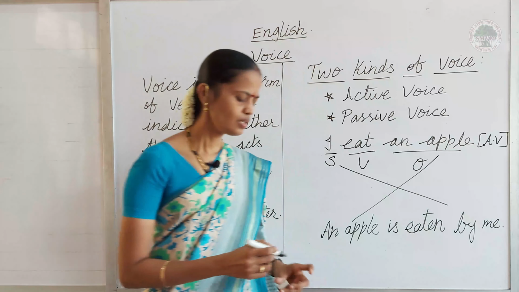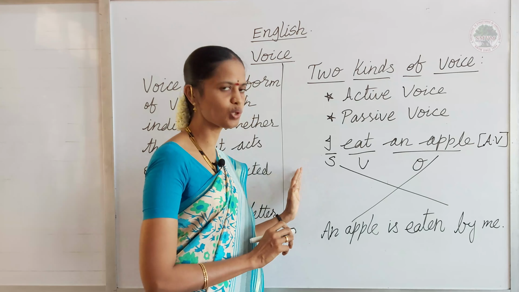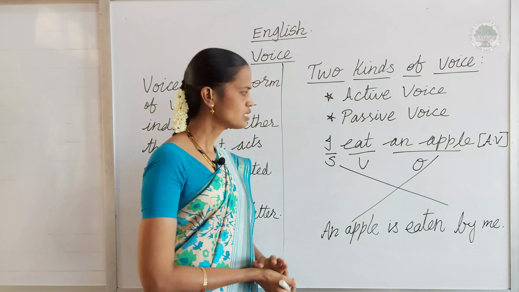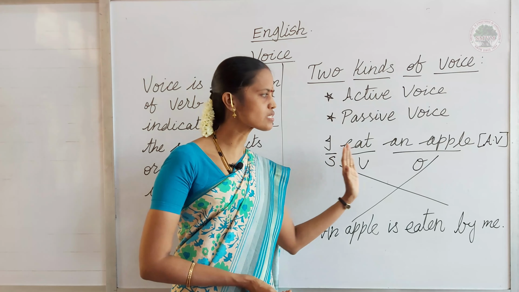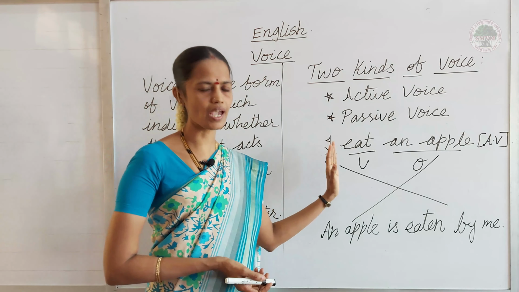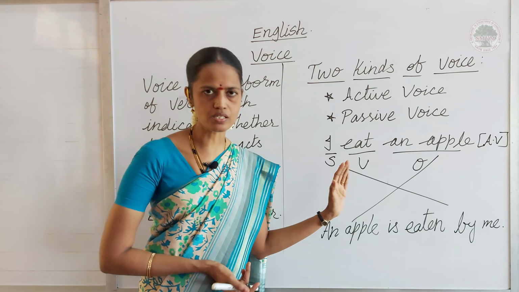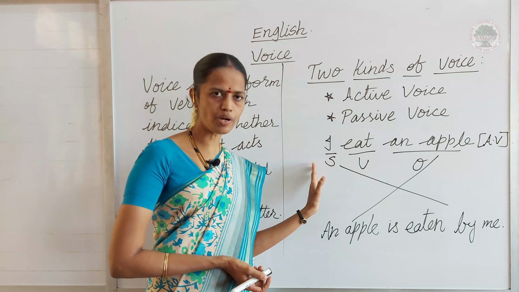Once again I'll be explaining how we can change active voice into passive voice. In the first sentence, I ate an apple, the subject is doing that action. What is that action? Eating is the action, done by the subject.